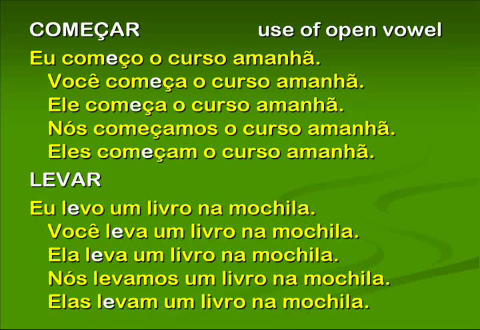I'm going to give some examples, okay? Notice that the vowel will be closed in the infinitive and the nós form. In all other forms, the vowel will be open. So try to repeat them with me as I say them and getting that contrast between the closed vowel in the infinitive and the open vowel in those other forms.